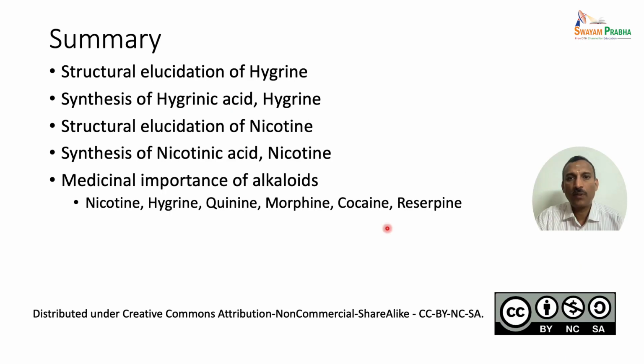Let us recap in the summary what we have studied so far. We have studied the structural elucidation of hygrine. What is the molecular formula of hygrine? How many quaternary nitrogens are there? Whether it contains a carbonyl unit? All those things we have studied. We have also studied the synthesis of hygrinic acid and hygrine separately. What is the biosynthetic process by which hygrine is synthesized from ornithine? We have studied. So these are all the various methods by which the structure of hygrine is deduced.